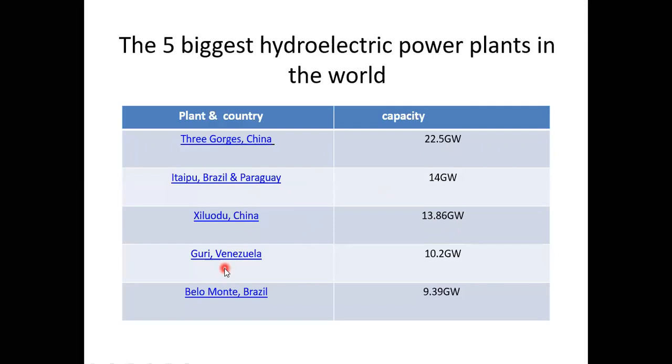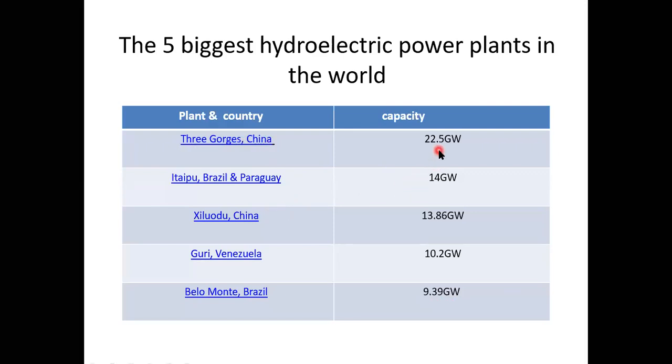The fourth one is present in Venezuela, its contribution is 10.2 gigawatts. And the fifth biggest hydroelectric power plant in the world is present in Brazil, and its contribution is 9.39 gigawatts.